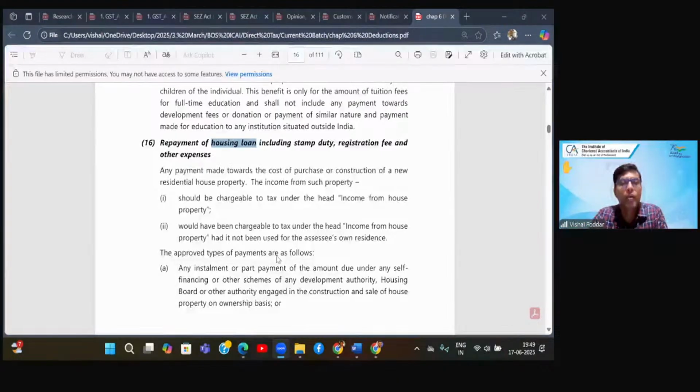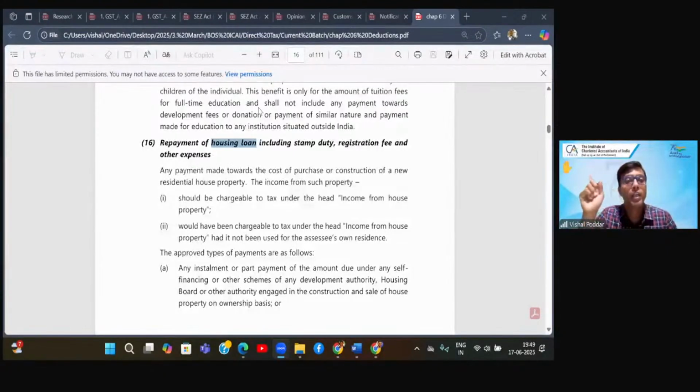So when you are paying the installment, the interest portion is already covered in the HP head. However, if you remember over there, you have the limit of 2 lakhs, another limit of 30,000 there, but today that is not applicable. Only it will be 2 lakhs only. Now, if your interest exceeds the 2 lakh limit, the excess interest is not allowed under the head HP. That you can claim under chapter 6A.